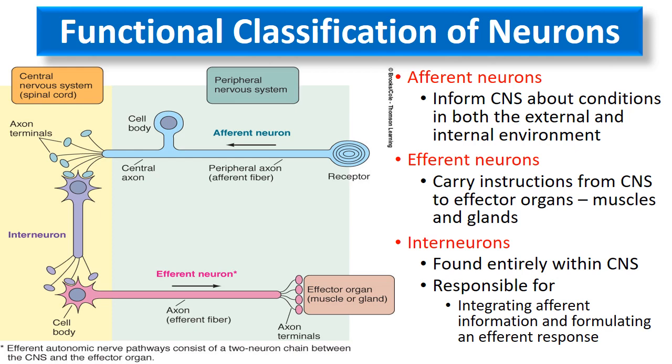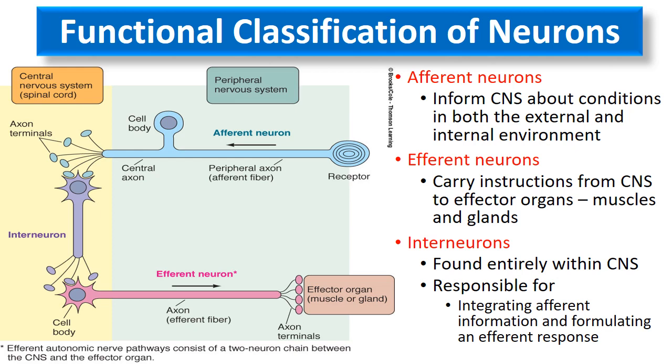Okay, so this interneuron is performing the function of processing or integrating, and then the signal goes to the motor neuron. Now this is the cell body of the motor neuron. You can see how it is connected through the interneuron with the sensory neuron. The sensory neuron is making a synapse with the interneuron, and then the other end of the interneuron makes a synapse with the efferent neuron, and then the efferent neuron takes the information and carries it towards the effector organ. For example, if it is a muscle, it causes muscle contraction. If it is going to a gland, it will cause secretions.